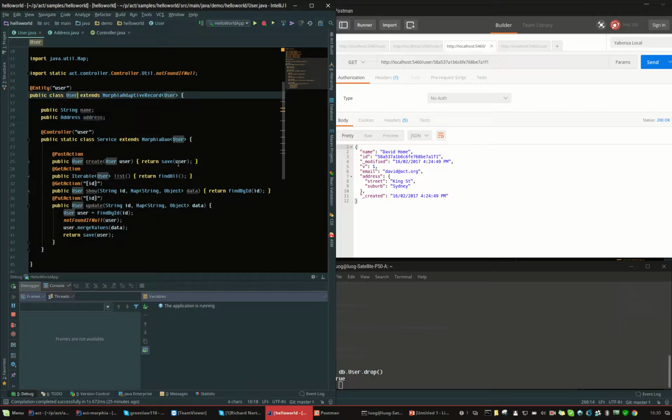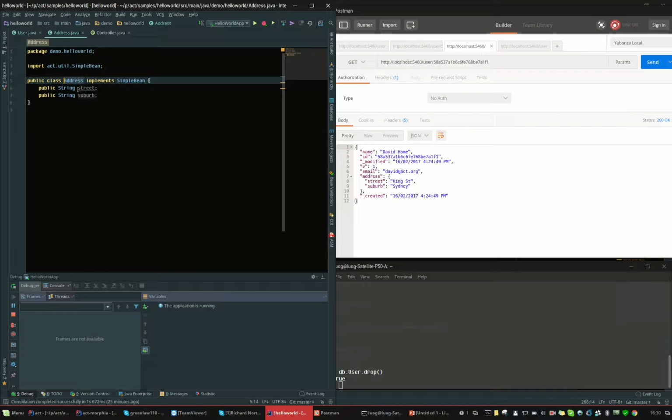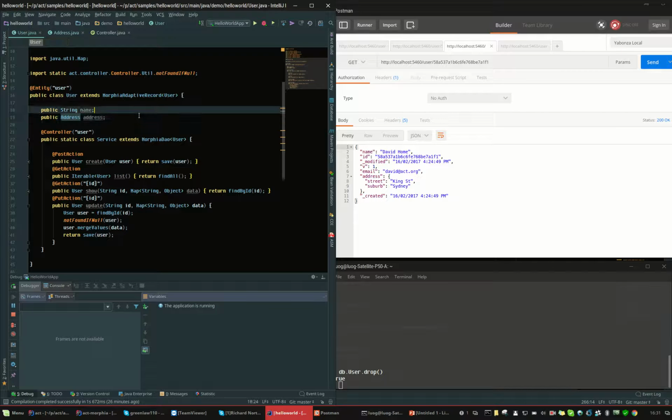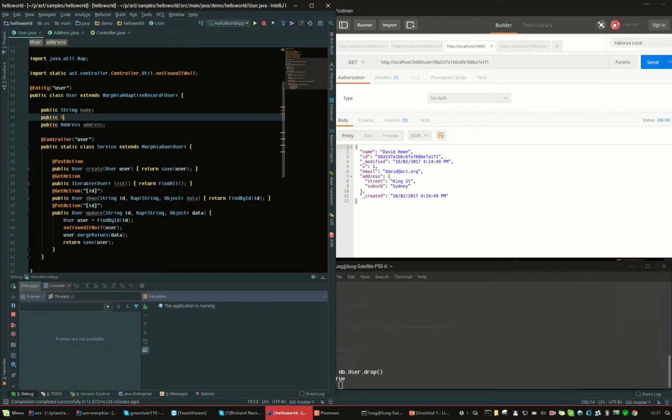So here is the user class representing the document in MongoDB named user. I have a name for the user and an address for the user. The address is basically a POJO object, including a street and a suburb. Okay, and I want to add a new field or property to the document named email.